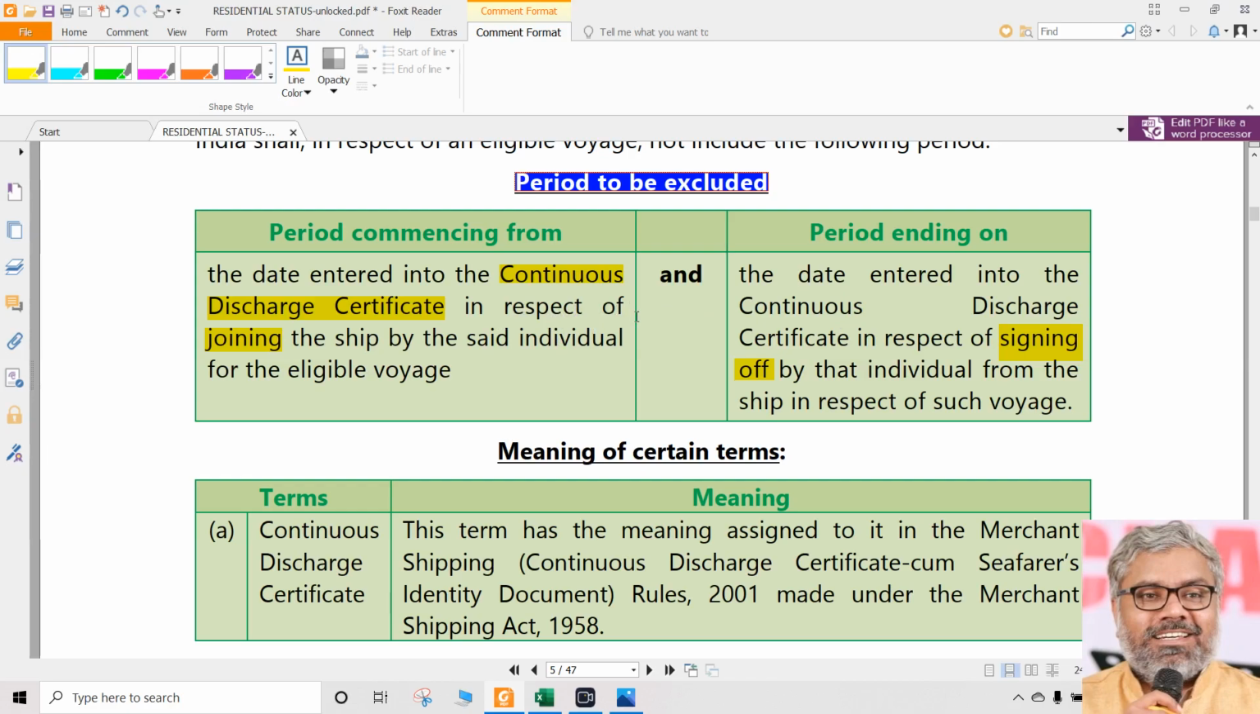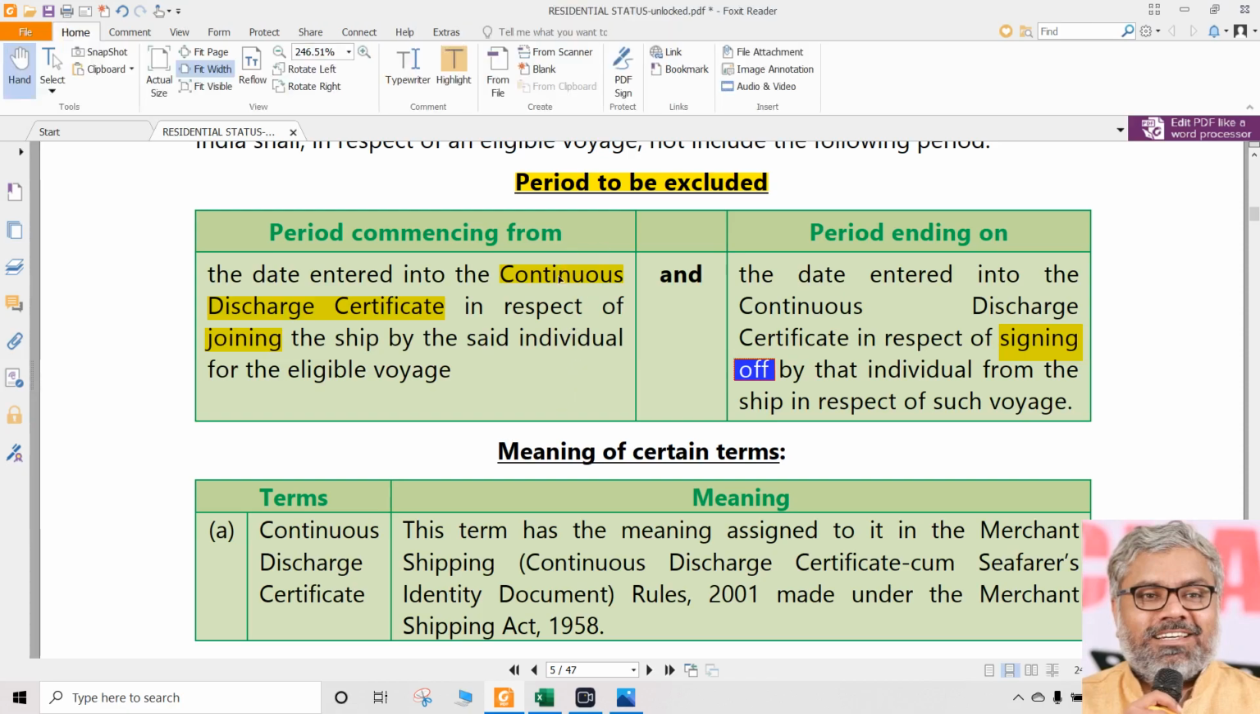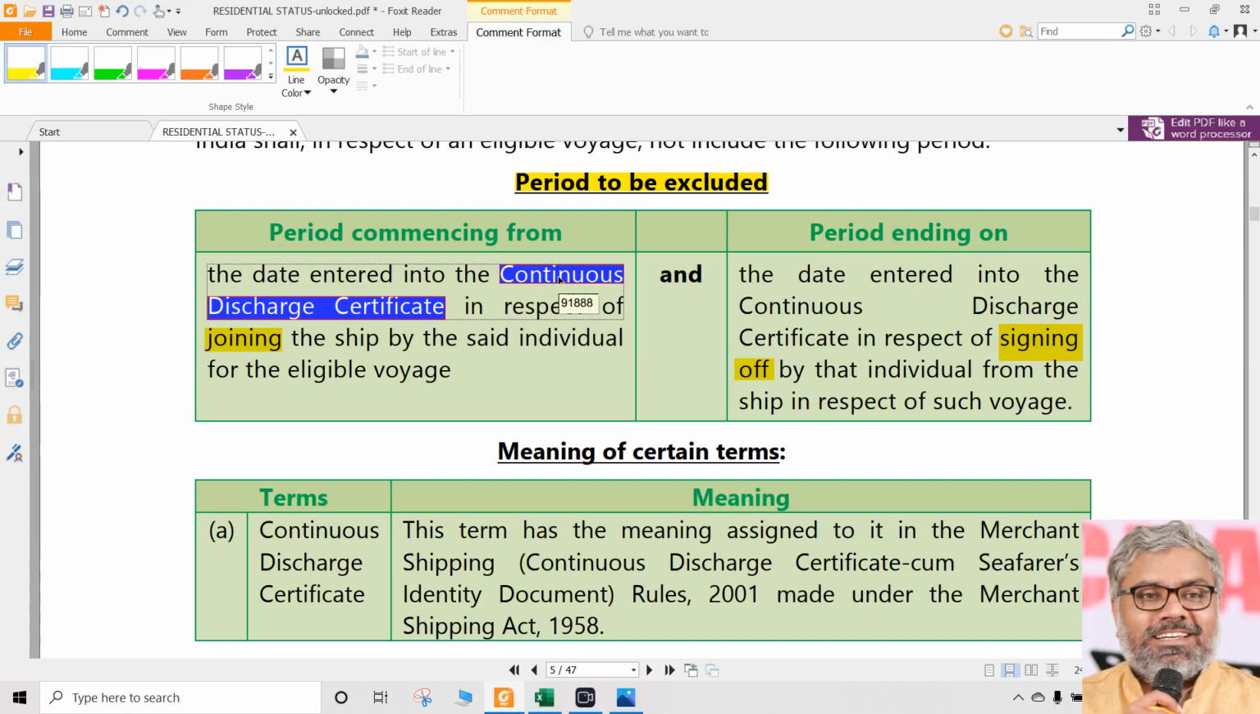So he is leaving India and coming back. Imagine, when he has left India, there is no other documentary proof. What is the documentary proof? Continuous discharge certificate. When can we say that he has entered India once again? When he has signed off that continuous discharge certificate. So understand this very carefully. He is entering his name in the continuous discharge certificate means he has left India. He has signed off the continuous discharge certificate means he has entered India. He is in ship means he is not in India. He is in India means he is not in the ship. That is what we have to understand.